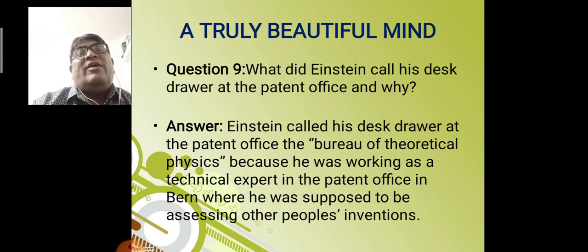Whosoever scientists came over there and gave their inventions, Albert Einstein had to assess all of them, but he was secretly working on his own ideas to develop even his ideas and his thinking power also.